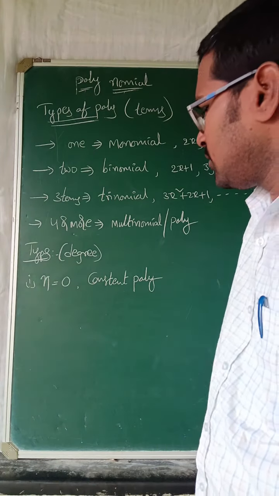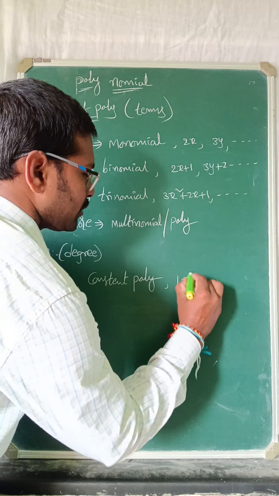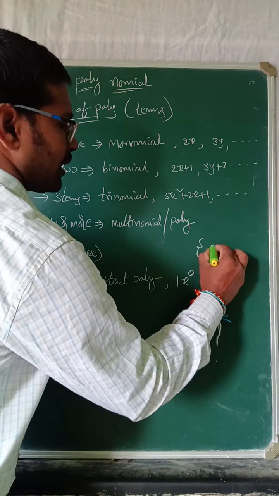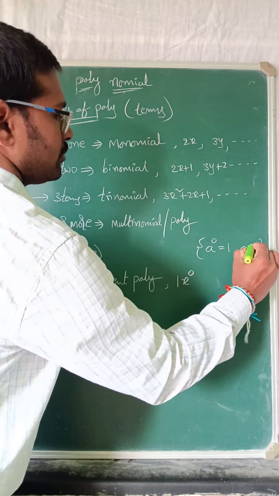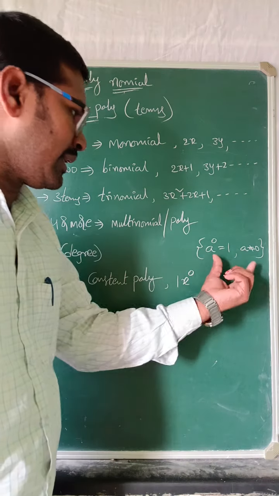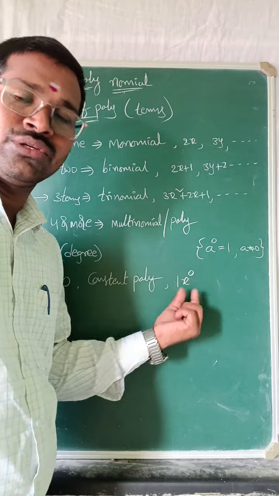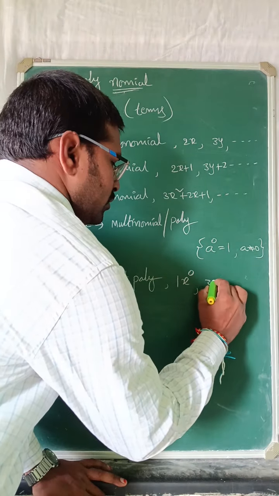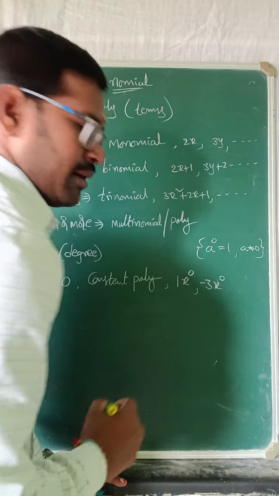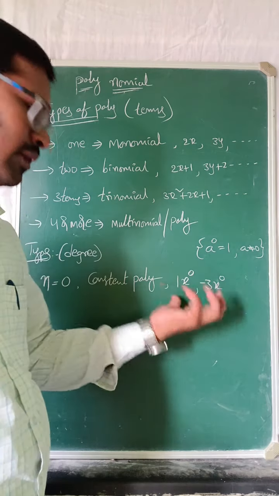Sir, where is the constant polynomial? Sir, we observe so many terms, but it is not there. See, suppose I write 1 x power 0. We already know the formula: a power 0 is equal to 1, where a is not equal to 0. From 6th to 7th class onwards we have seen that a power 0 equals 1. In the same manner x power 0 equals 1. So 1 into 1 is 1. Suppose 3x power 0, or minus 3 x power 0, for example: x power 0 is 1, and minus 3 into 1 is minus 3. It is a constant polynomial.